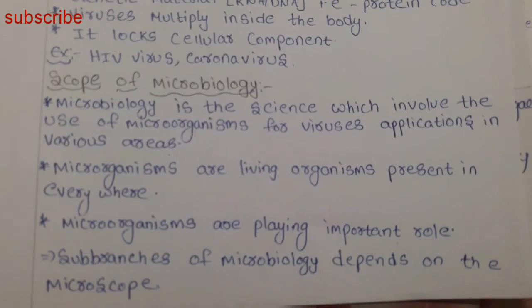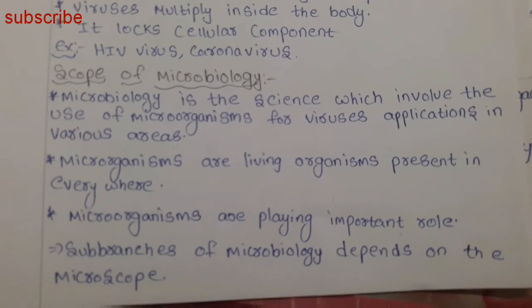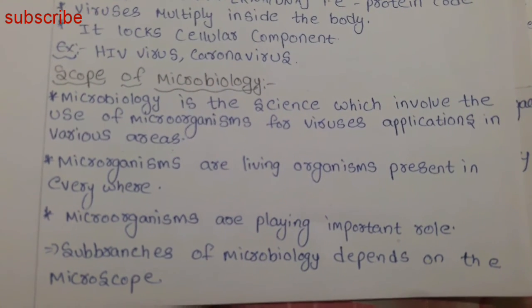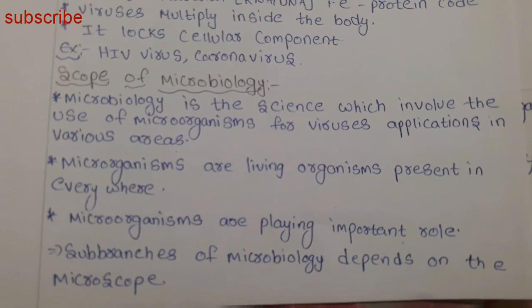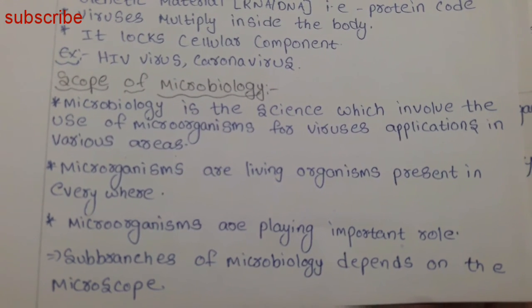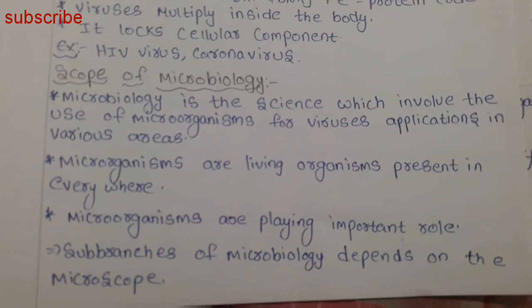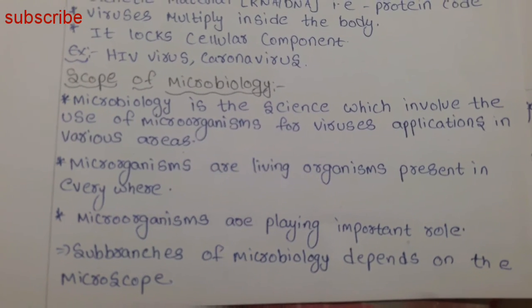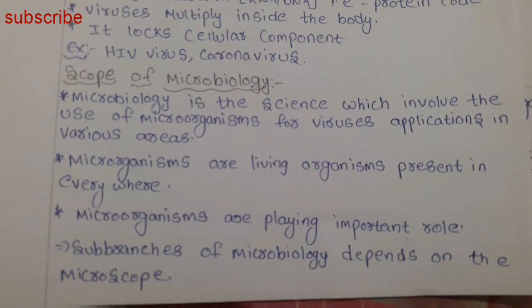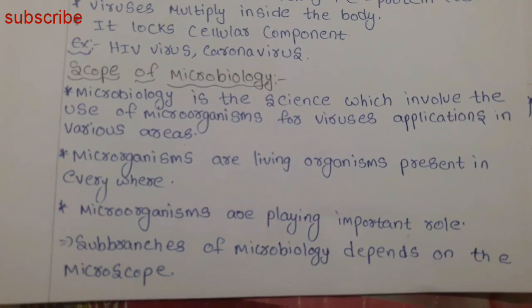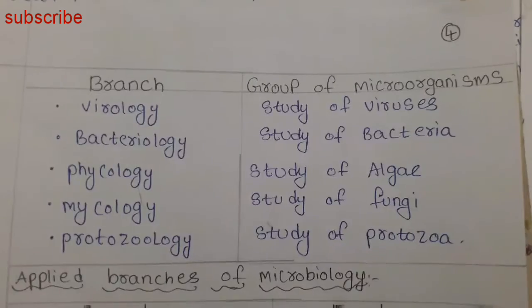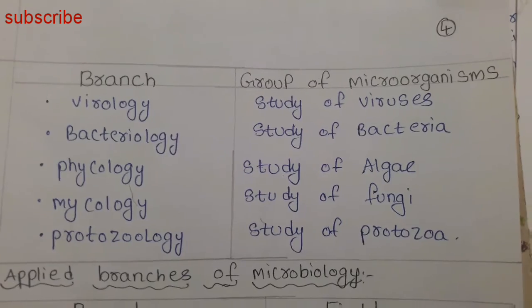Next, we will see the scope of microbiology. Here we can see how microbiology is useful in our daily life. Microbiology is the science which involves the use of microorganisms or viruses in various areas. Microorganisms are living organisms which are present everywhere and play an important role. Sub-branches of microbiology depend on the microorganism. These are the following sub-branches.